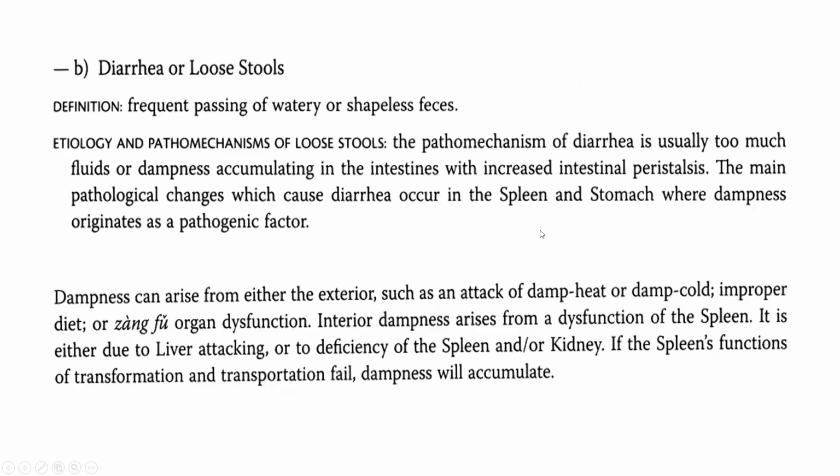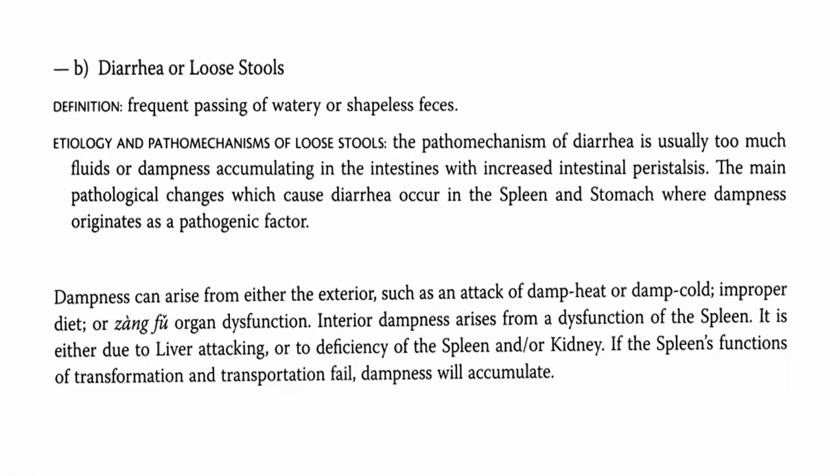Next is the diarrhea or loose stools. For the definition, it is a frequent passing of watery or shapeless feces. For the etiology and pathomechanism of loose stool, the pathomechanism of diarrhea is usually too much fluid or dampness accumulating in the intestine with increased intestinal peristalsis. The main pathological change which causes diarrhea occurs in the spleen and stomach, where dampness originates as a pathogenic factor.